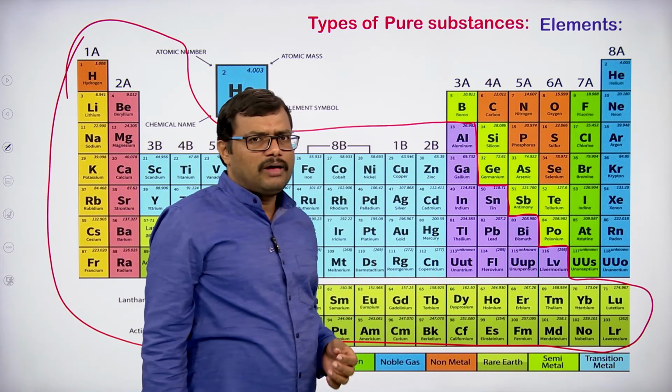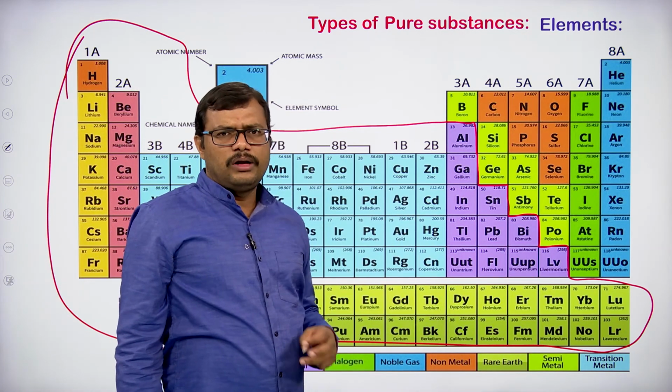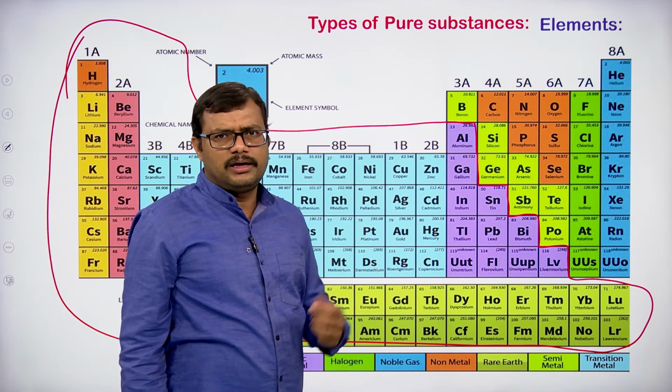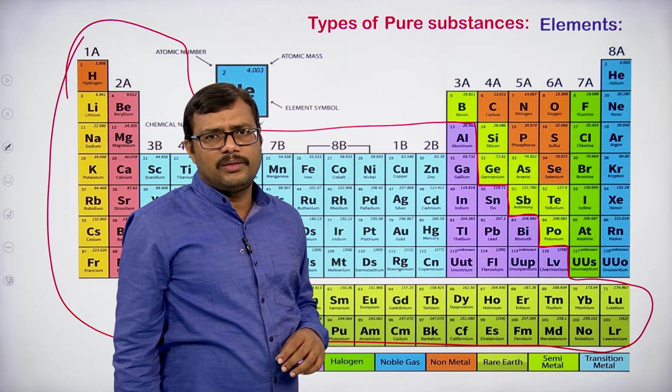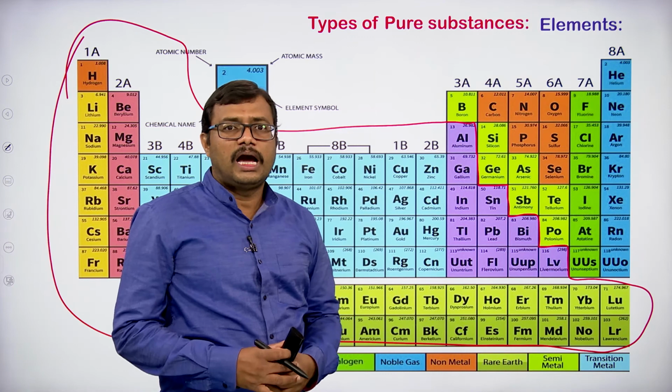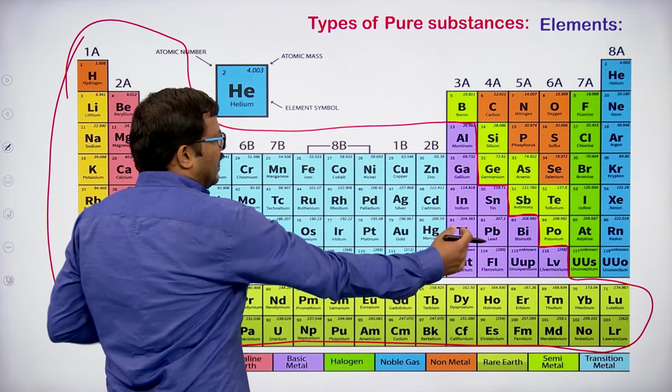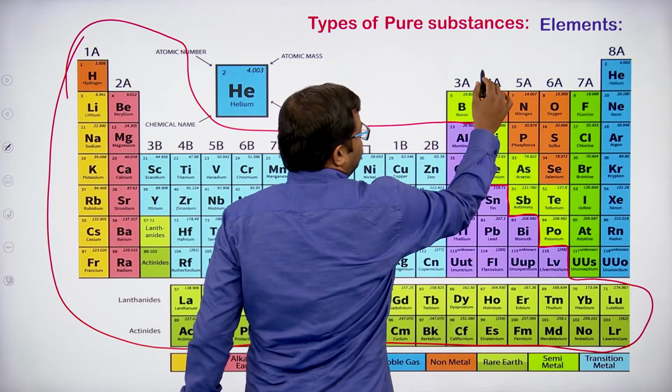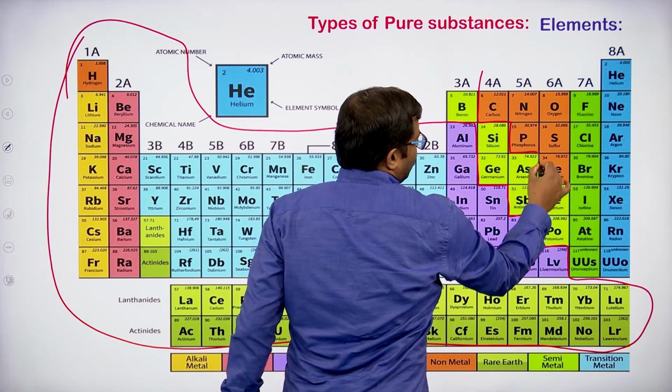But what about non-metals? We have only about one dozen elements that are non-metals, and they occupy the right side top portion of the periodic table.